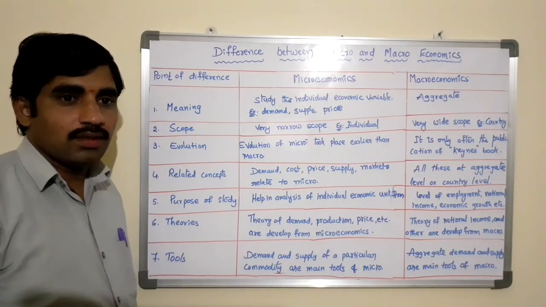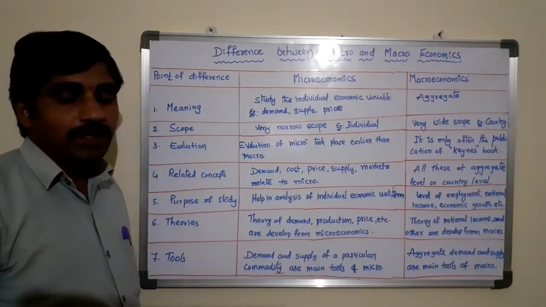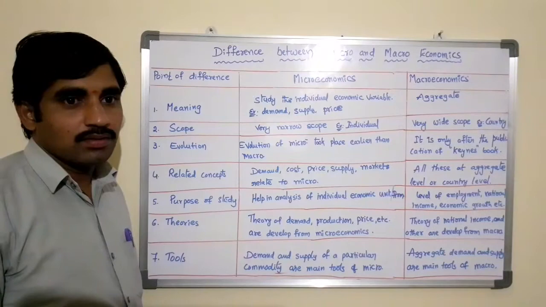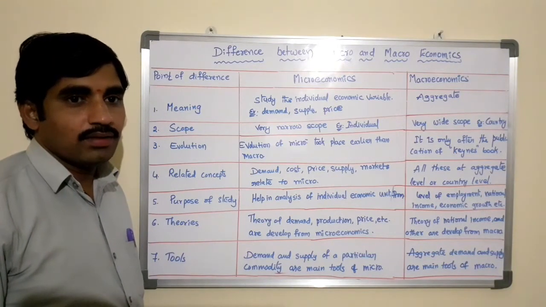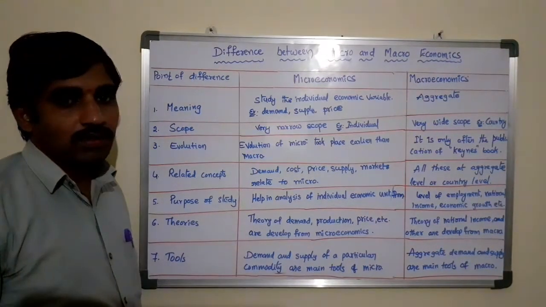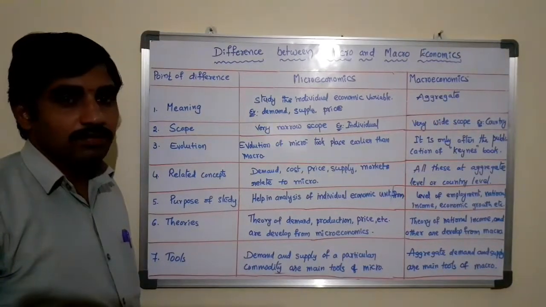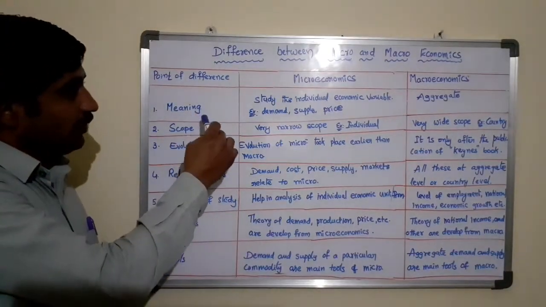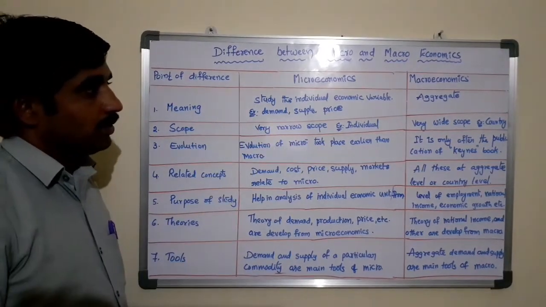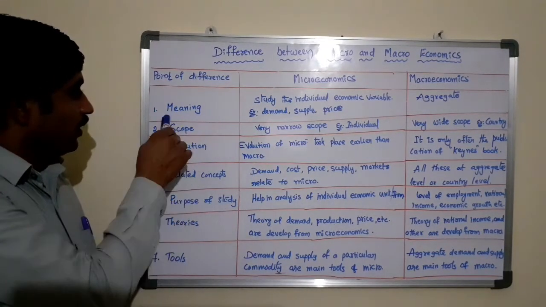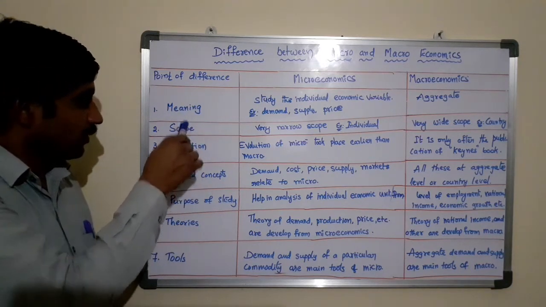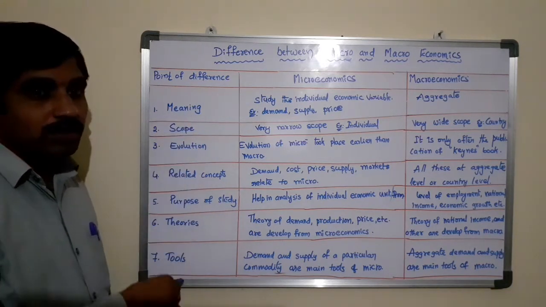Now let us see the difference between the branches of economics, that is, micro and macroeconomics. We are differentiating between micro and macroeconomics using various points.